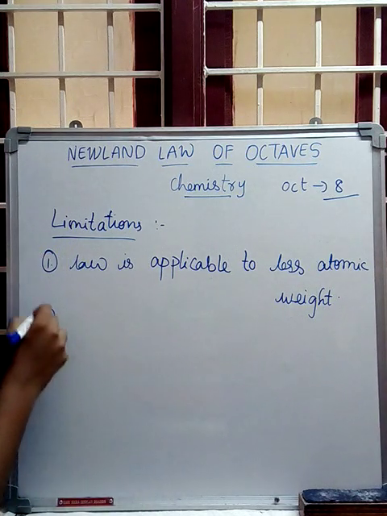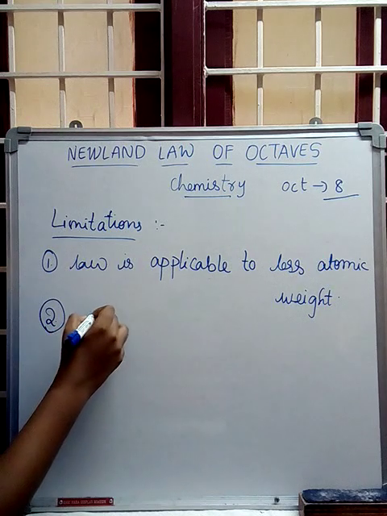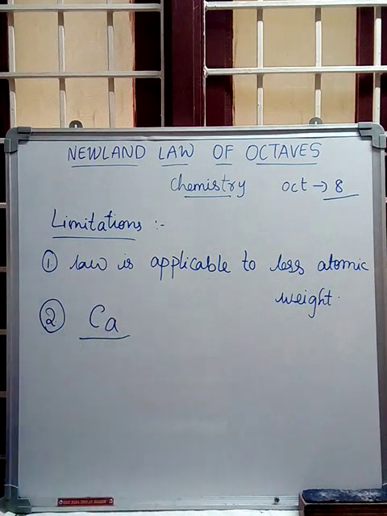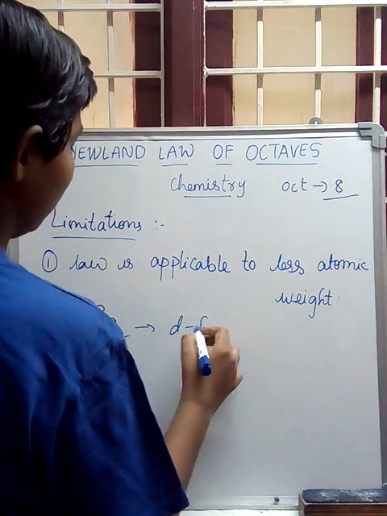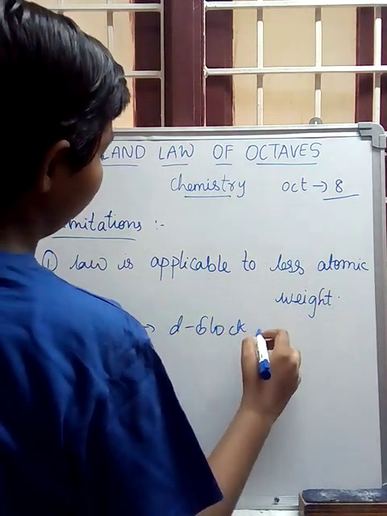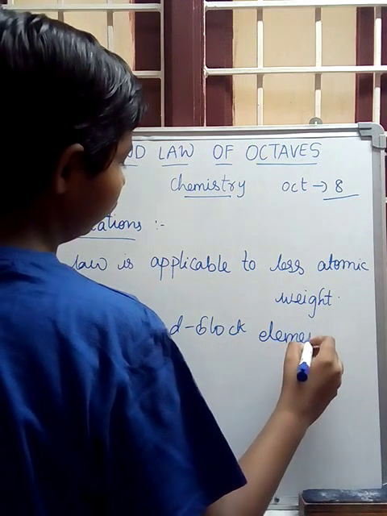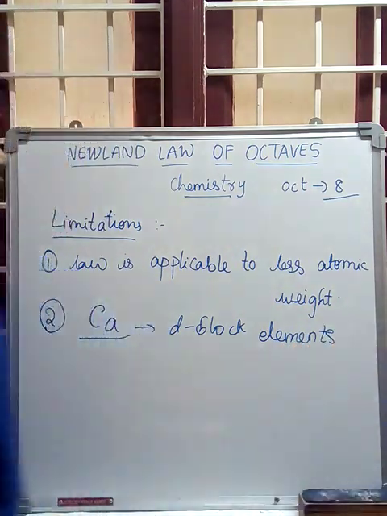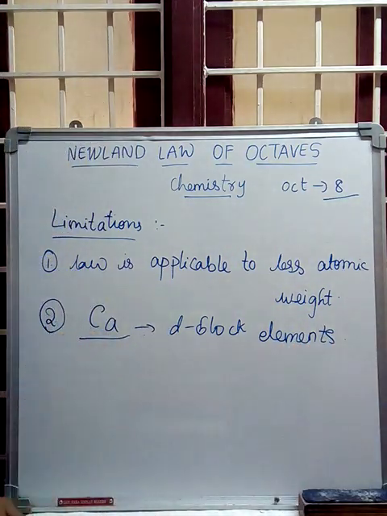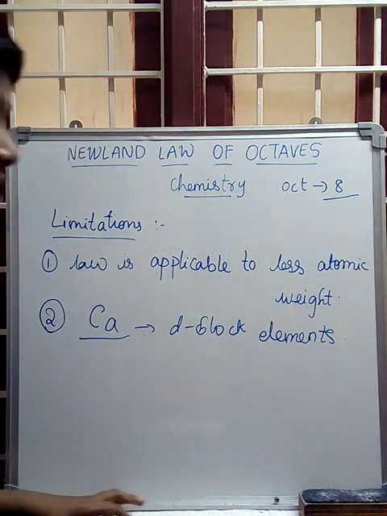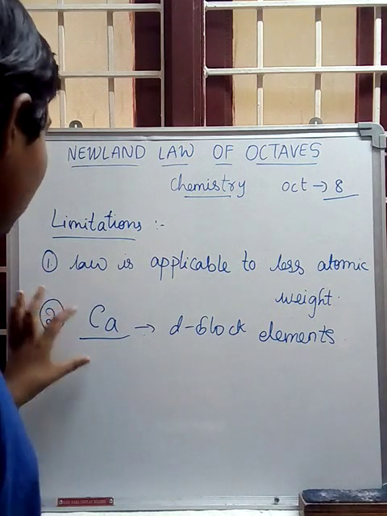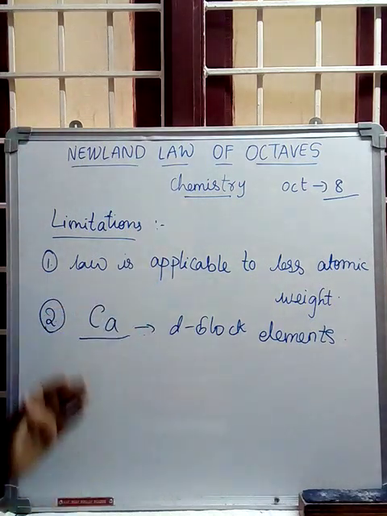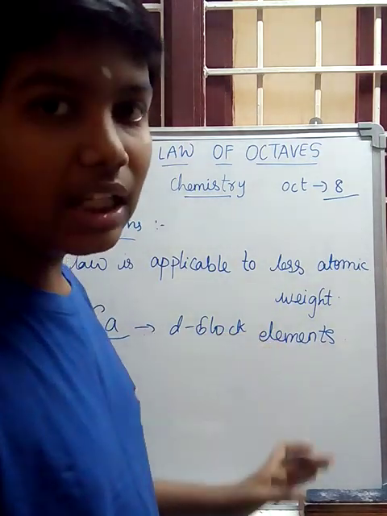The second one is that it is applicable only up to calcium, due to the presence of D block elements. This rule is applicable only up to calcium, that is the first 20 elements excluding the 3 noble gases, because after that D block elements are present.